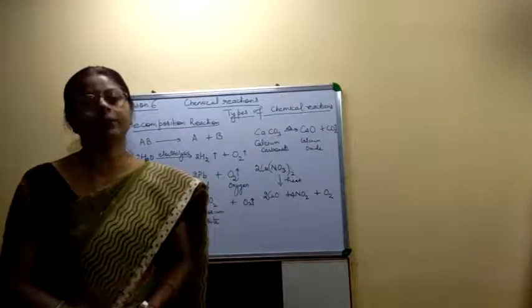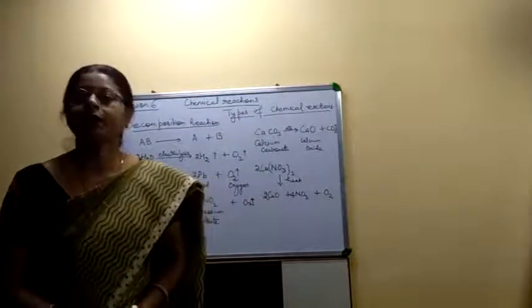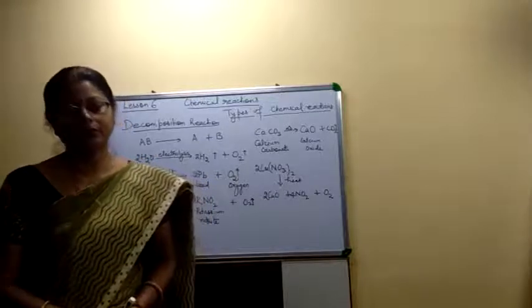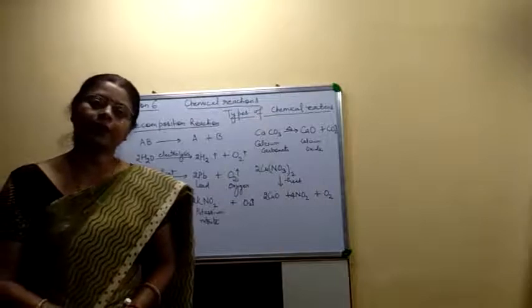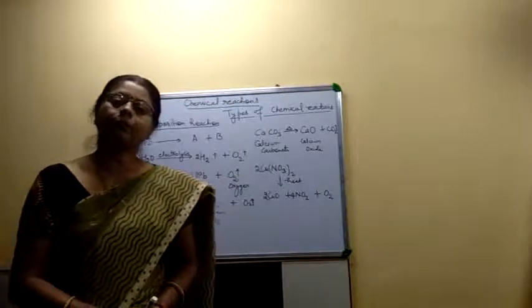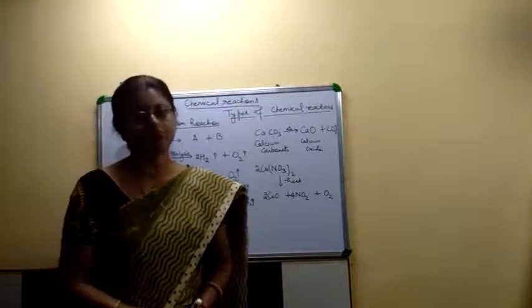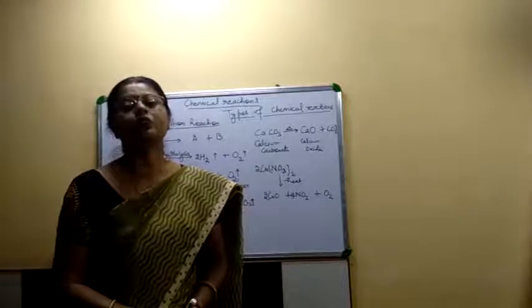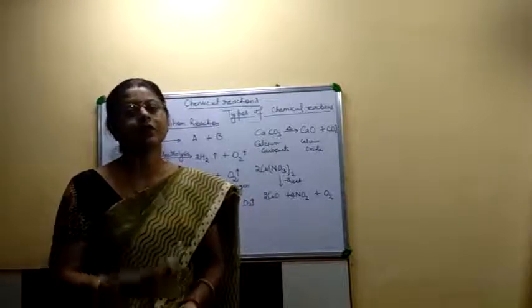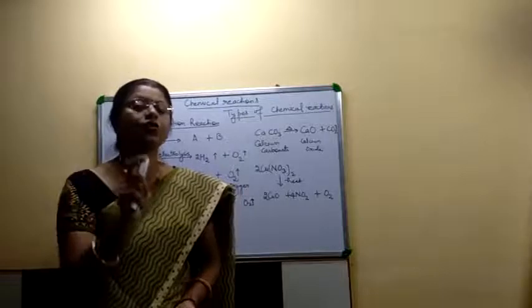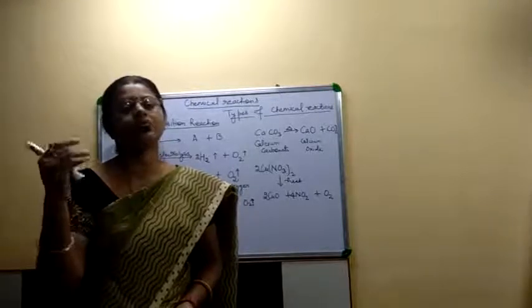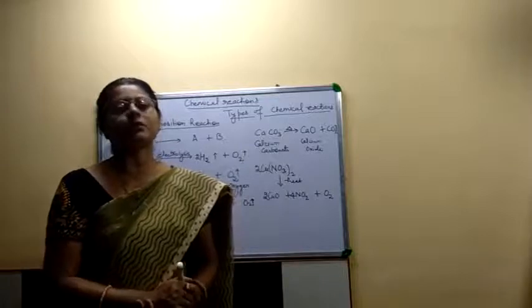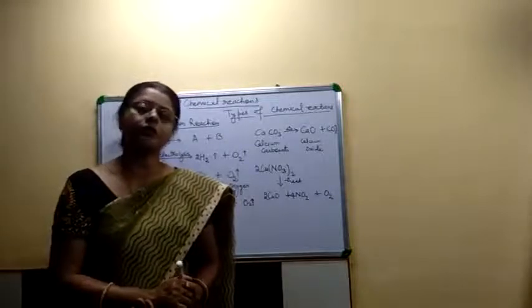Decomposition is of two types: thermal decomposition and electrical decomposition. Sometimes decomposition takes place in the presence of light also, that is known as photolysis. Photo means in the presence of light. Lysis means breakdown. So whenever the breakdown takes place in the presence of light, it is known as photolysis.